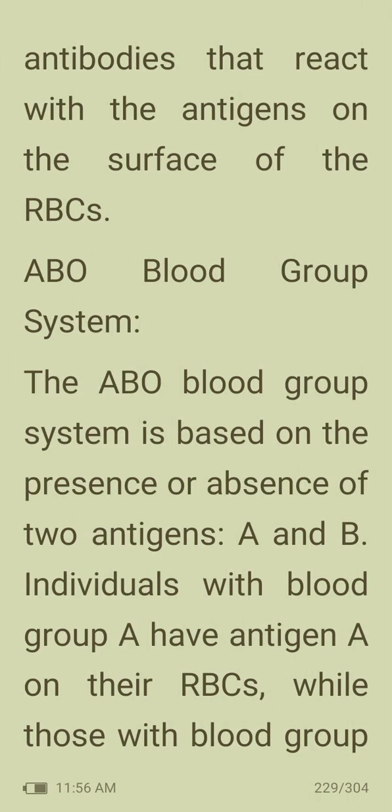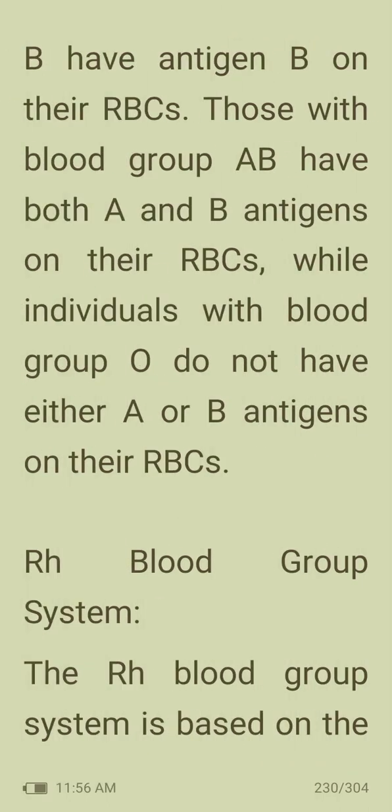This is done by using specific antibodies that react with the antigens on the surface of the RBCs. Then the ABO blood group system. The ABO blood group system is based on the presence or absence of 2 antigens, A and B. Individuals with blood group A have antigen A on their RBCs, while those with blood group B have antigen B on their RBCs. Those with blood group AB have both A and B antigens on their RBCs, while individuals with blood group O do not have either A or B antigens on their RBCs.